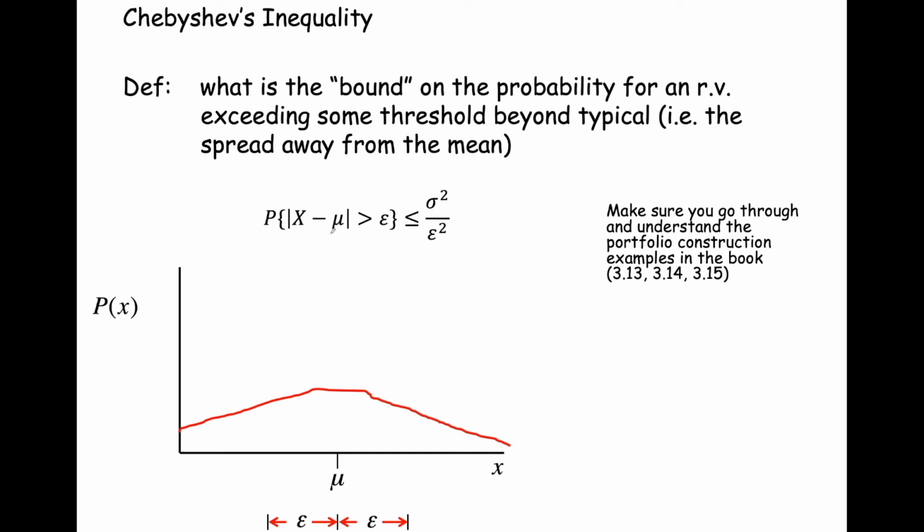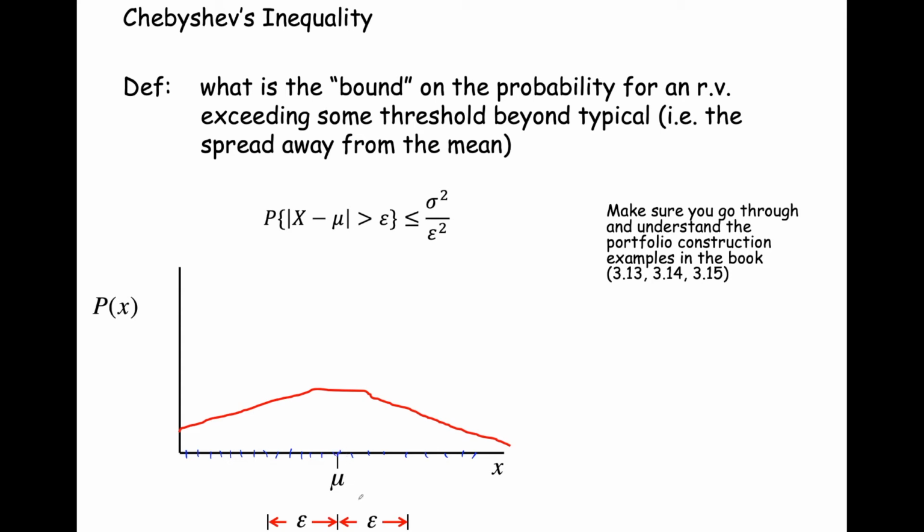So we have Chebyshev's inequality. And here we have a probability distribution. On the horizontal axis, we have the values, little x, that random variable, big X, can take on. So here we have all of our different values for little x, and the mean, mu, of random variable X. Mu, the mean or expectation of that random variable X, is right here. So I'm drawing that mu.